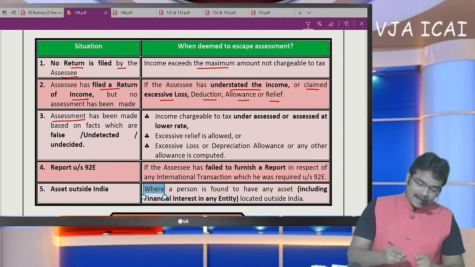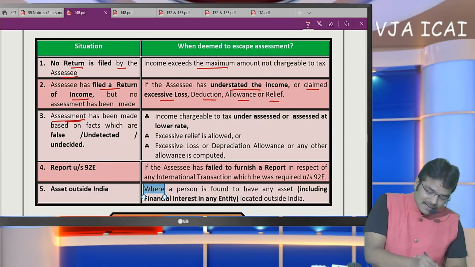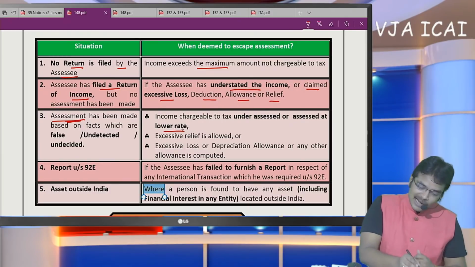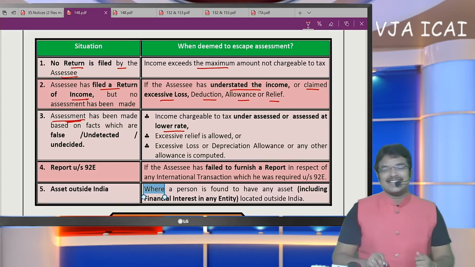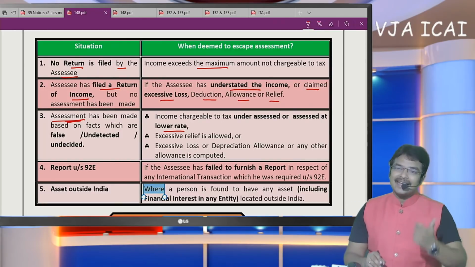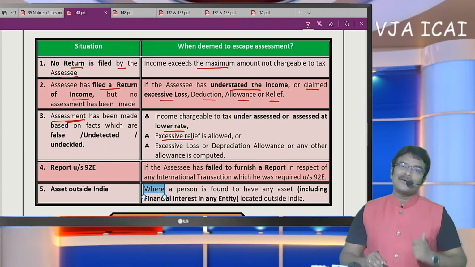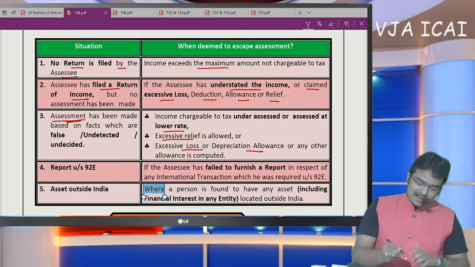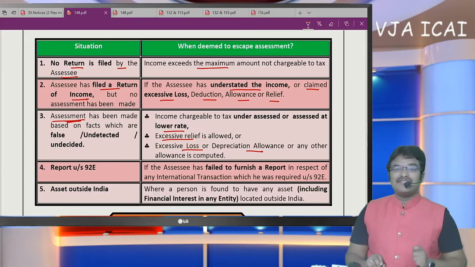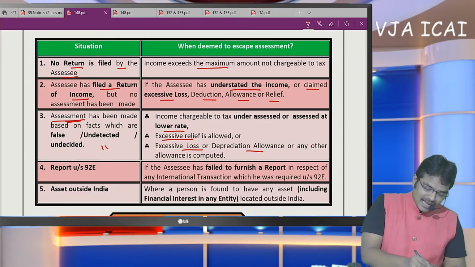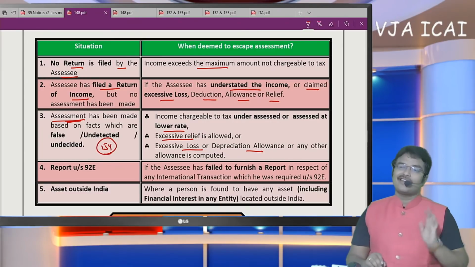When can he open? When the scrutiny assessment was made at a lower income, even though the SSE is taxable at higher income, lower income has been assessed, or excessive relief is allowed, or excessive loss or depreciation is allowed. Sir, if this is a mistake, then rectification under section 154 is enough.